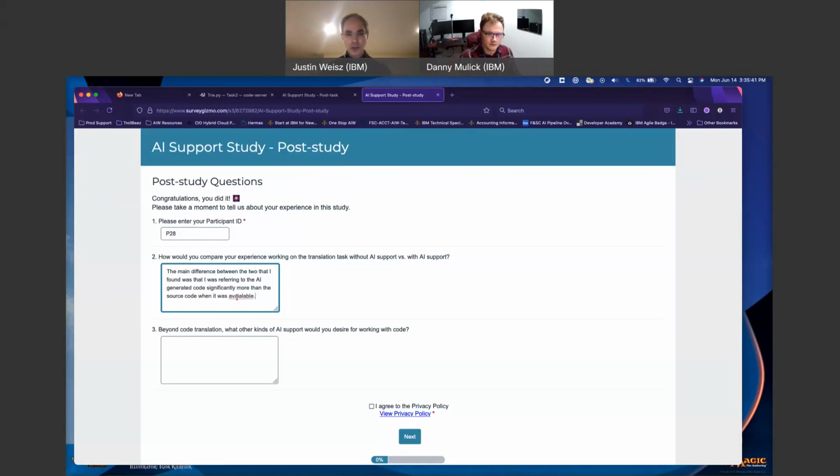When you say source code, you mean the Java? Yes. Okay. Source Java, I'll include that for clarity. Thank you. As I'm looking at this, I see the translation as, I'm not going to call it a compiler because it does way more than that.